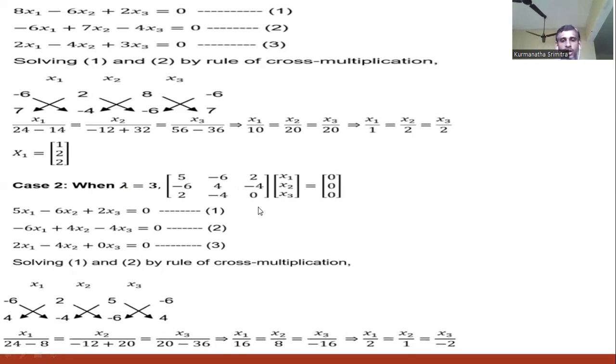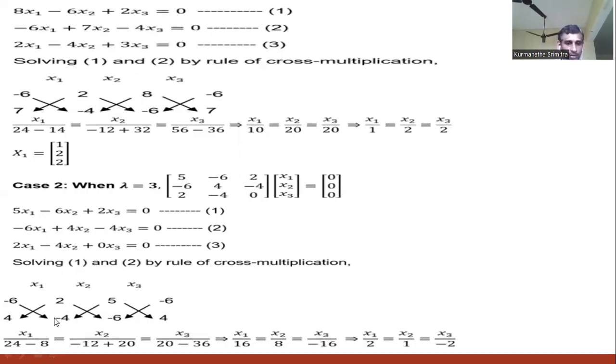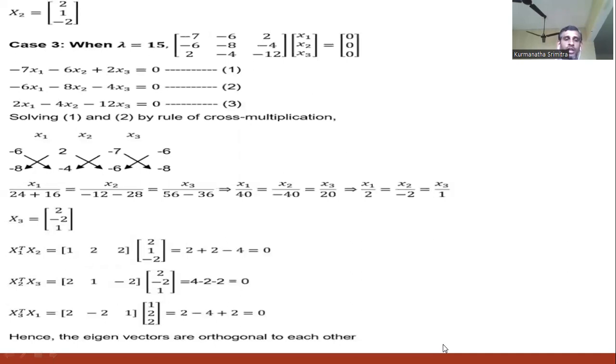By using the system of equations, we get the value of x1, x2, x3 as 2, 1, minus 2. By simplifying in this way, this is the procedure to find x1, x2, x3 here. So we get x1 is 2, x2 is 1, x3 is minus 2. So the second eigenvector X2 is 2, 1, minus 2.